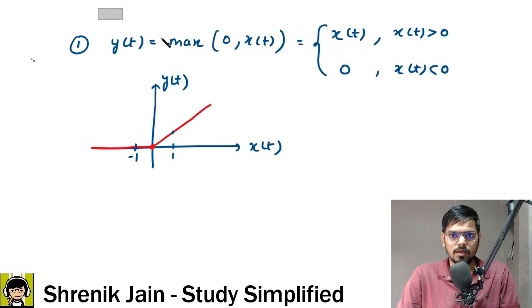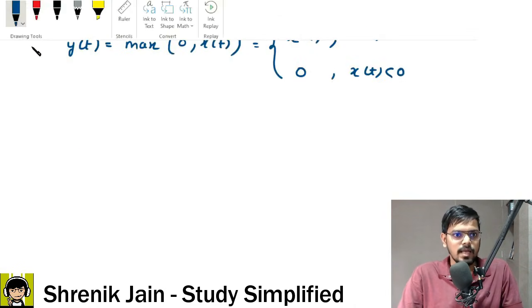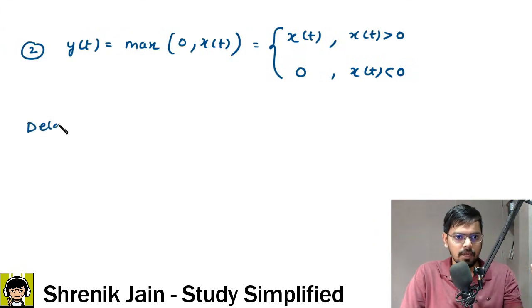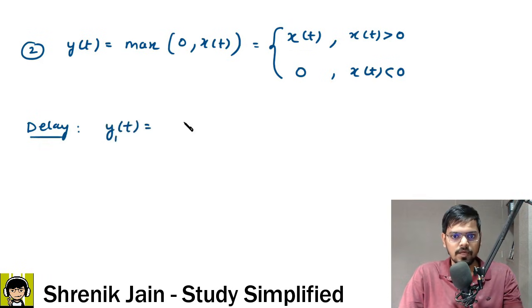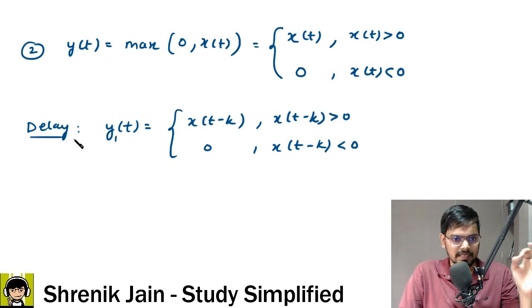If you do not get it, let me copy this, paste it to the next slide, and let us discuss the time variant invariant concept. In time variant invariant, there is a two-step process. First is delay, second is replace. If I delay the input, let us say my output is y1 of t. If I delay input by k units, can I say x of t minus k? Wherever input is there, it is delayed by k units. So you can see our input is delayed by k units.